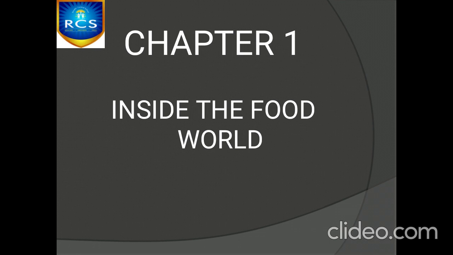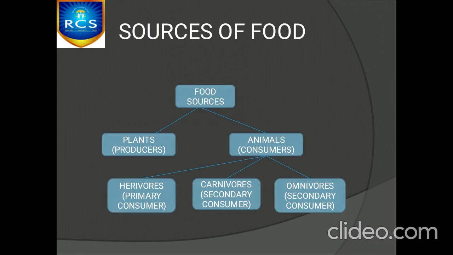Okay, fine children. So, in previous sessions, we saw about Inside the Food World, chapter 1. Right? In this, we saw about the sources of food, components of food, what are the various components, description about those components, then deficiency diseases, balanced diet, and food pyramid.